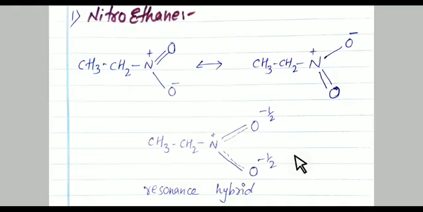And the only electrons that can move are pi electrons and lone pairs. Bond pairs cannot move. Only pi electrons and lone pairs of electrons can be moved. The number of unpaired electrons always stays the same.